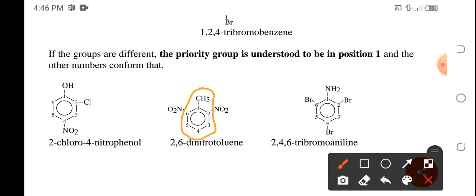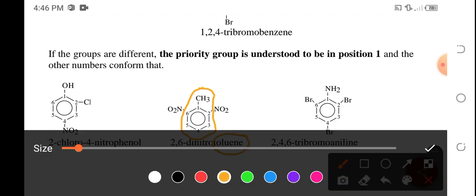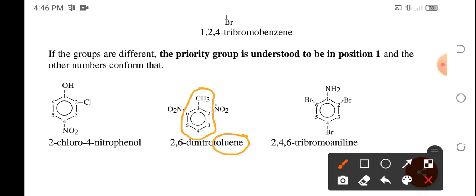And then you have to number it clockwise, such that this would be carbon number 2 and that would be carbon number 6. Okay, so that one is the toluene. So the CH3 with the benzene is the toluene. What has not yet been named is the nitro, so that is 2,6-dinitrotoluene.